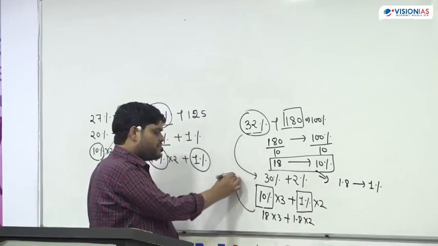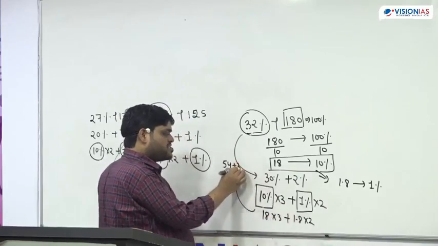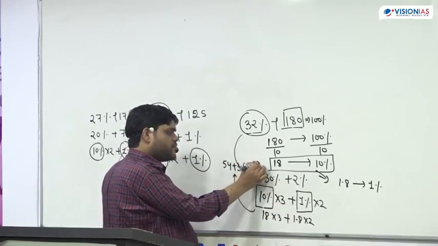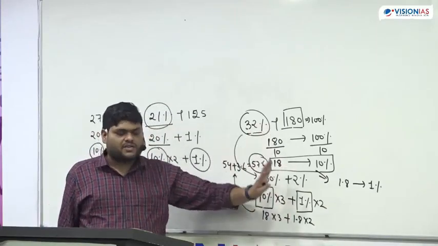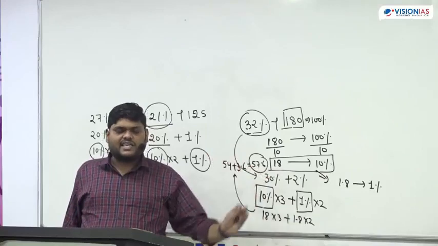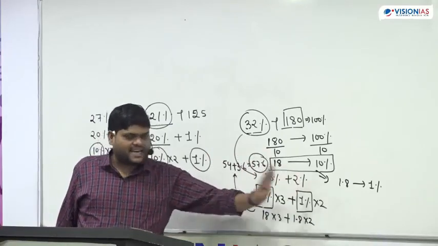So this becomes 54 plus 3.6, so 57.6. Now it looks like a lengthy process, but no, it's a very easy calculation. You can do it without pen and pencil once you understand this.